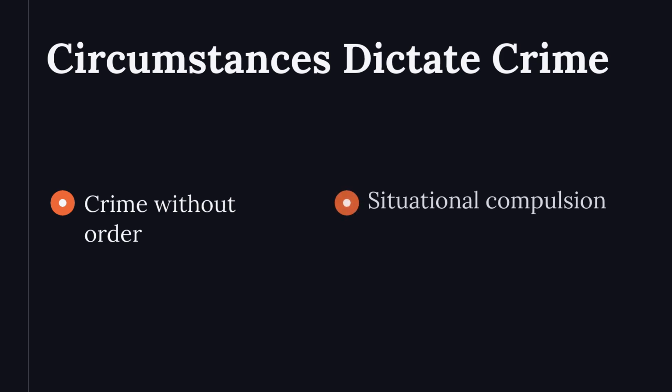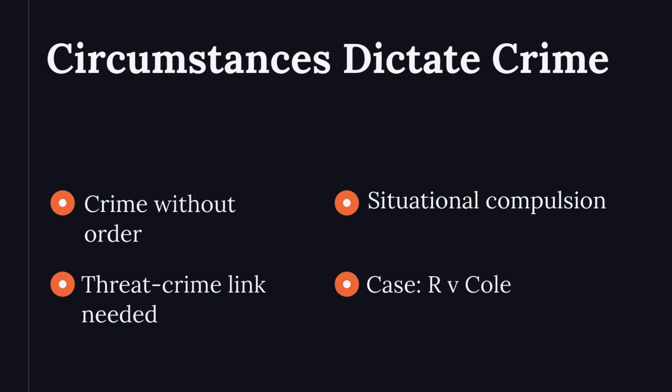Here, circumstances dictate crime, not a person. A person may create the situation, but no crime order is required. The threat-crime link must be sufficient. R v Cole is a case illustrating this. This defense focuses on situational compulsion rather than direct threats.